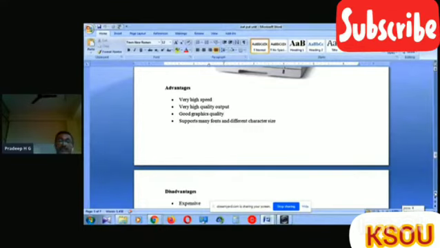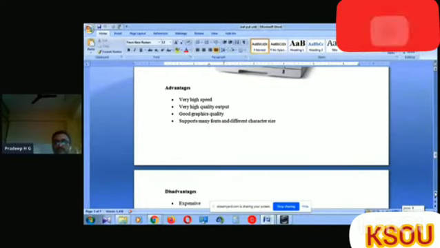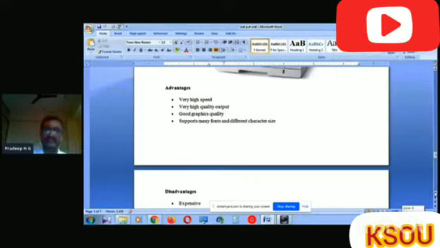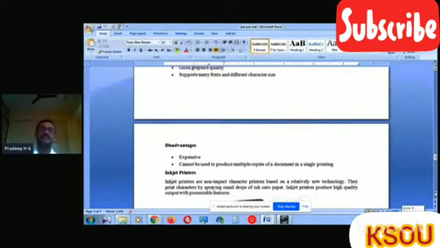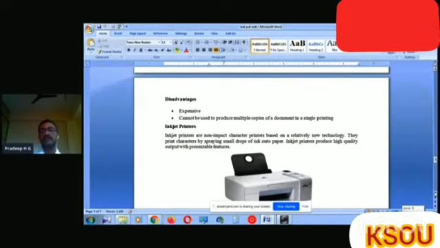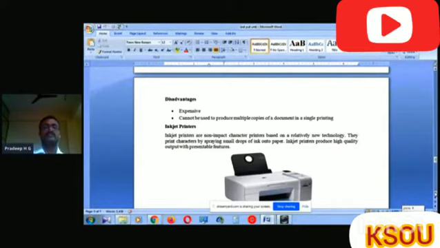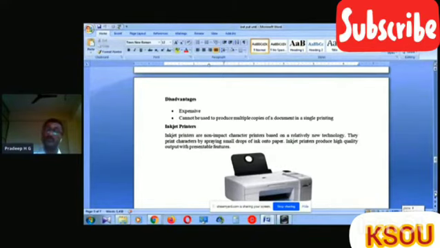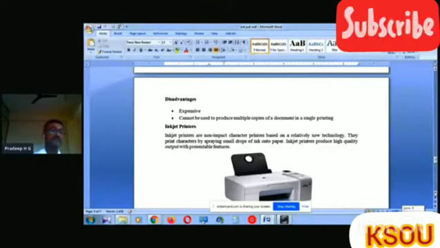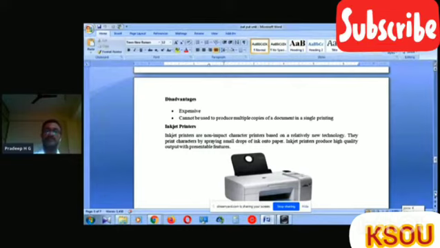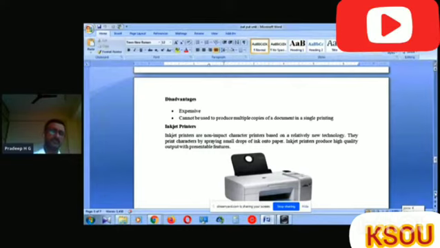Then very high quality output, good graphics quality, supports many fonts and different character sizes. Then disadvantages. It's very expensive. It cannot be used to produce multiple copies of a document in a single print. One by one it is possible. At that moment it does not provide multiple copies at the same time. These two are the disadvantages.